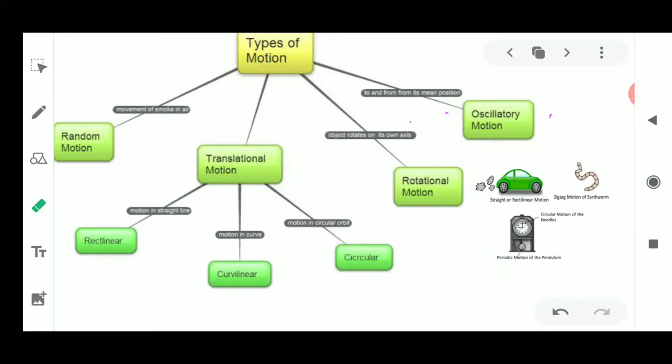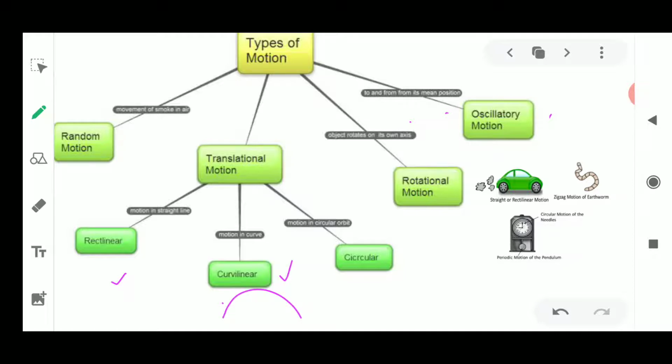So here we will discuss the different types of motion, related to the change in position with respect to time, and based upon the way by which the movement is going on. If the object is moving from one position to another in a straight line, it becomes rectilinear motion. If the object is moving in a curved pathway, it is known as curvilinear motion.